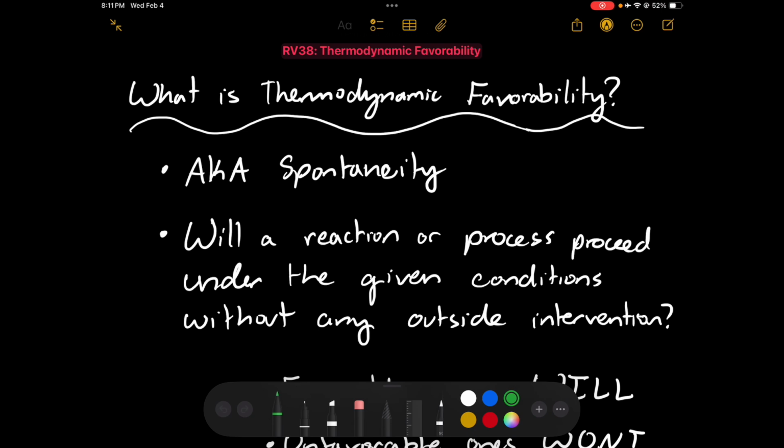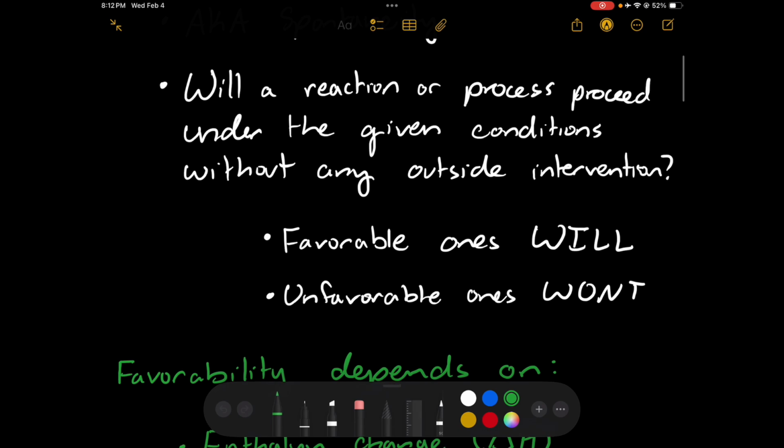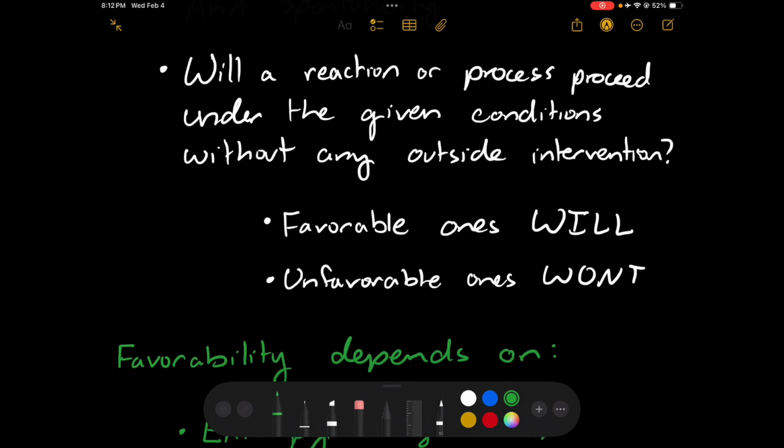And really, it's a question. And that question is, will a reaction or a process proceed under the given conditions without any outside intervention? So, will these two chemicals react? Will that thing change phase without you having to do anything to it? Without you having to heat it up, stir it or shake it? A reaction or process is considered favorable if it will spontaneously, naturally react without you having to do anything extra to it. And it is unfavorable if you need to do something to start that process going.